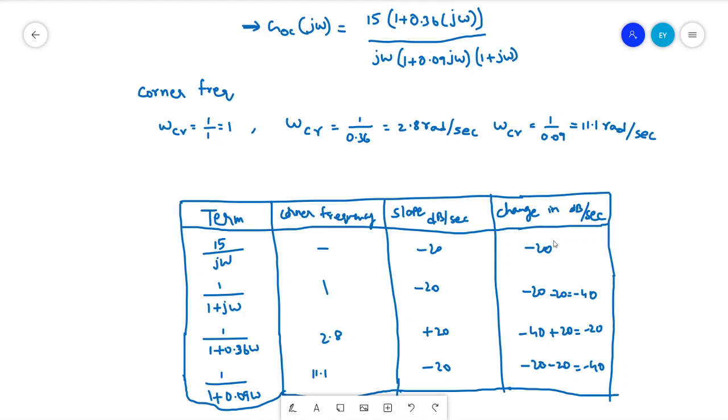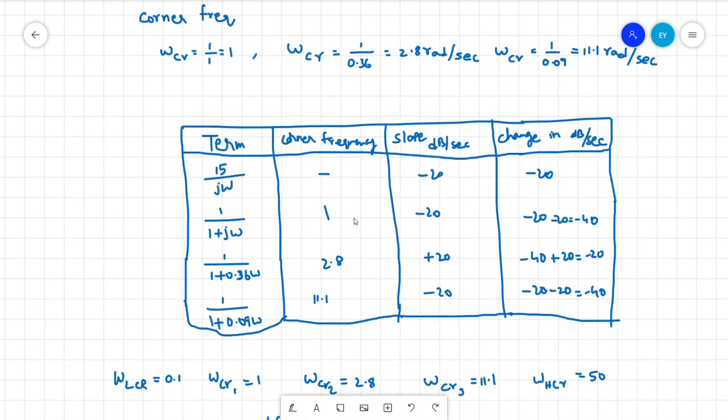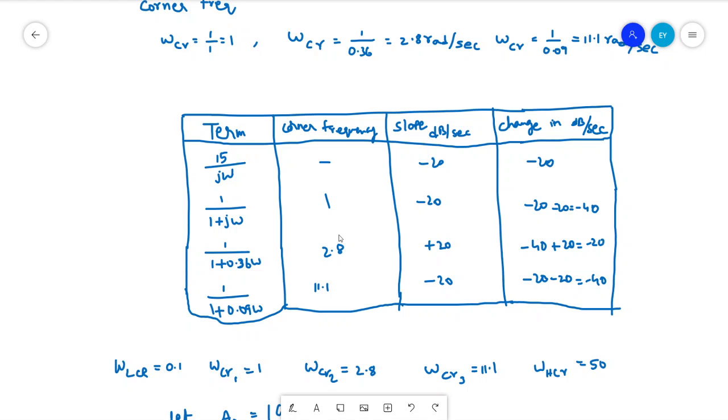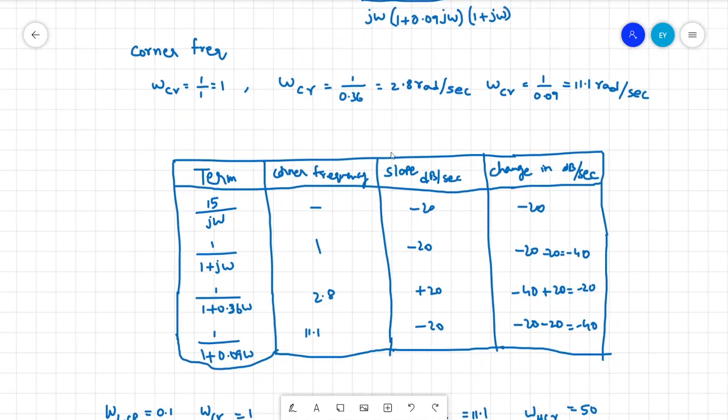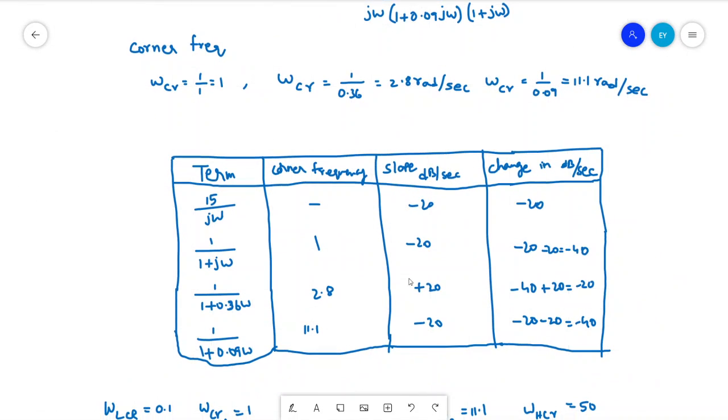Therefore the aggregate, or overall change, will be 20 minus 20 plus minus 20, that will give us minus 40 dB. And the next corner frequency is at 0.36, so that gives the contribution of corner frequency as 2.8. Since it is a zero, it will give the slope of plus 20 dB, and therefore minus 40 plus 20 will be minus 20 dB.